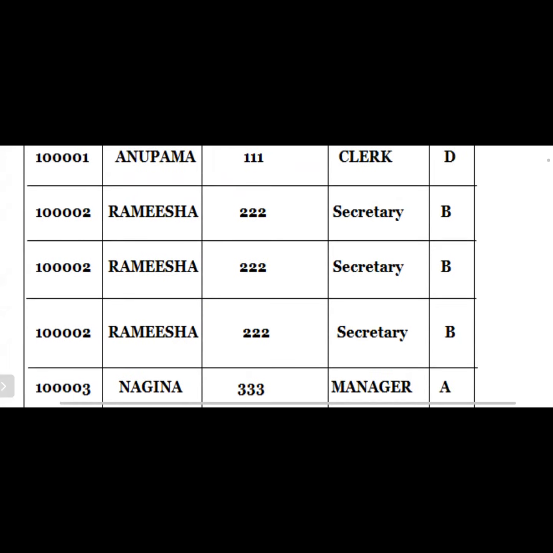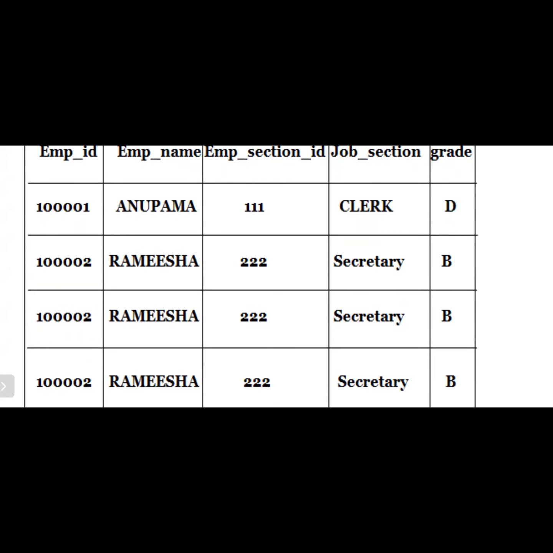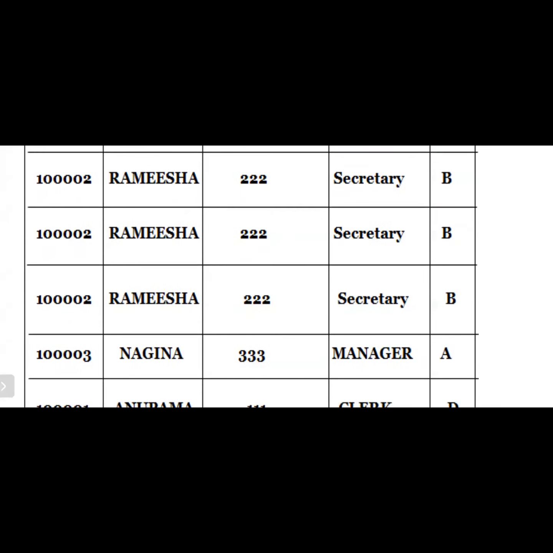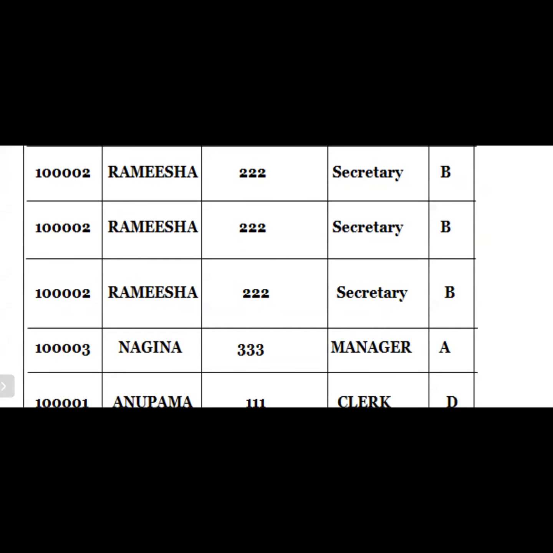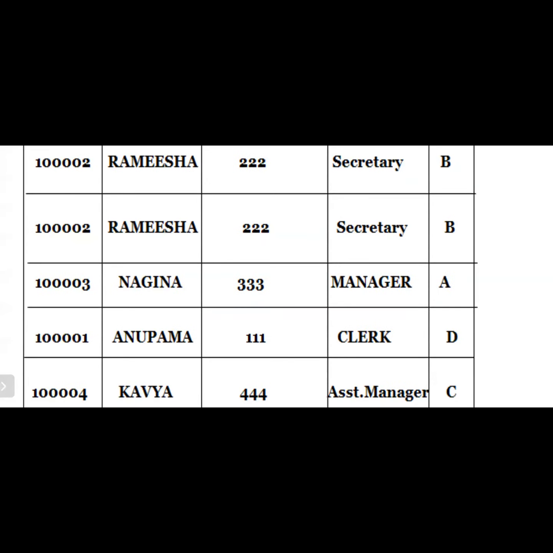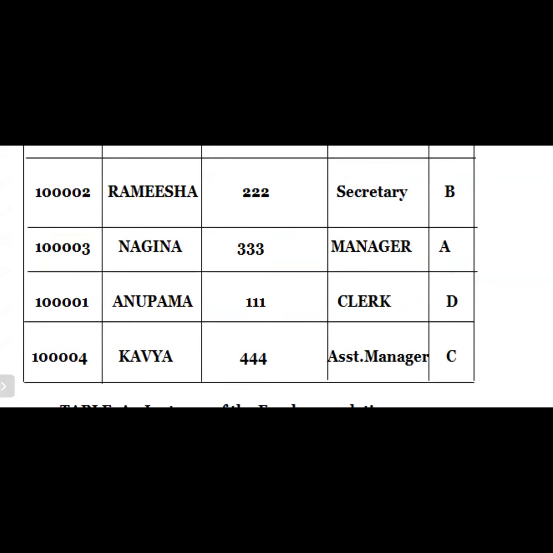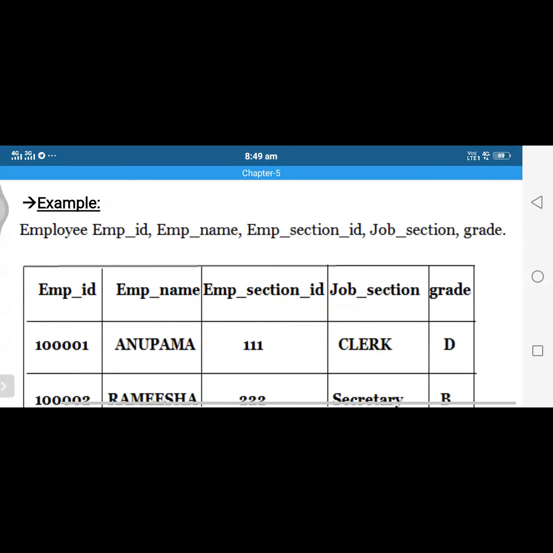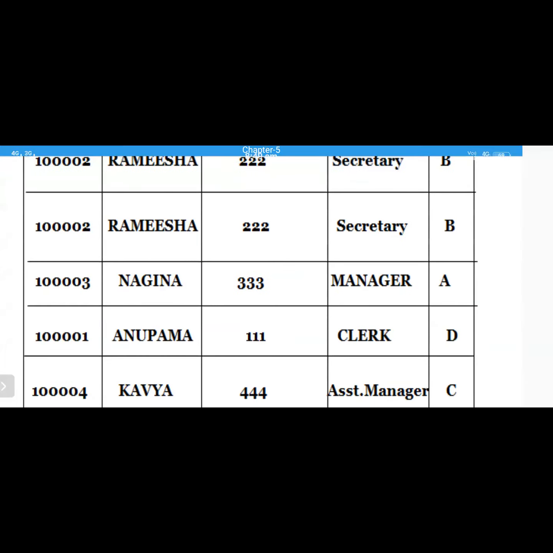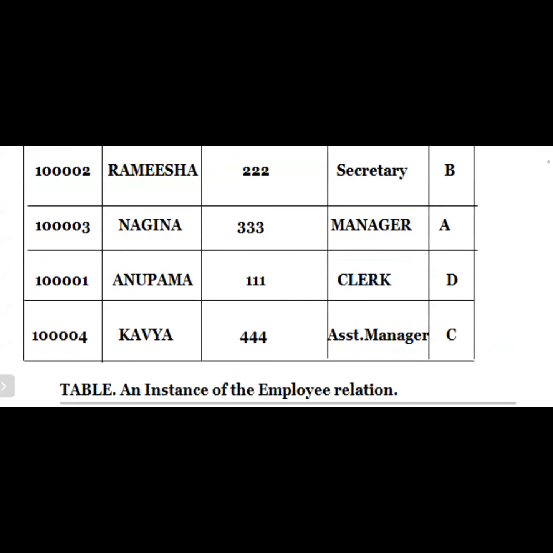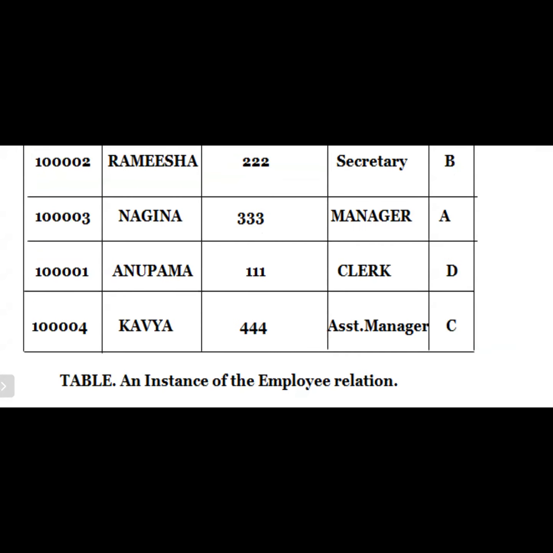If you observe here, Anupama, what is the employee ID? Anupama is 1401. Then Ramisha is repeated more than one time. If you observe here, the same information is located more than one time. This is nothing but redundancy. If you observe here, Anupama is there again. Even though that information is already noted in the database, there is a chance of duplication of data, which automatically leads to different types of problems.